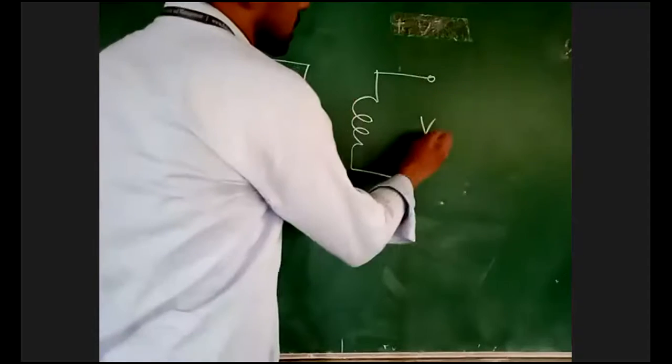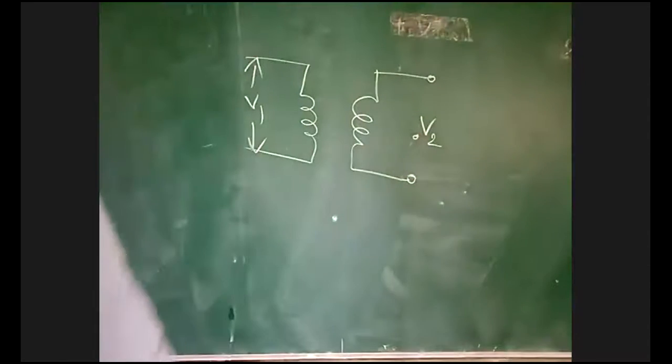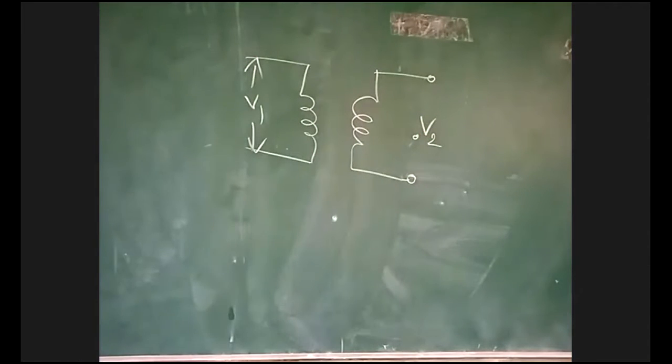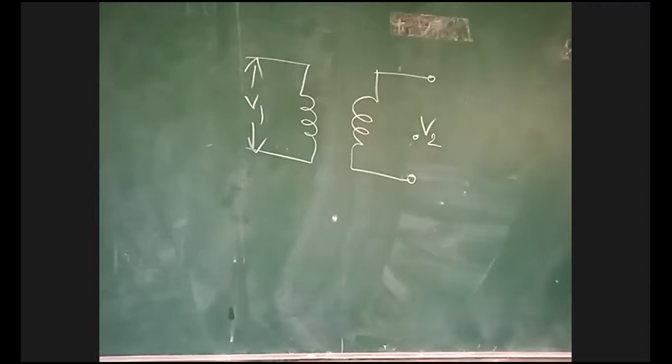During no load condition, your voltage is V2 naught. V2 naught means whatever supply voltage V1 we are applying, that entire voltage will appear in the open circuit. That is called no load voltage. Let us take V1 as 230, then V2 naught is 230. In open circuit, whatever voltage you apply, that entire voltage will appear.